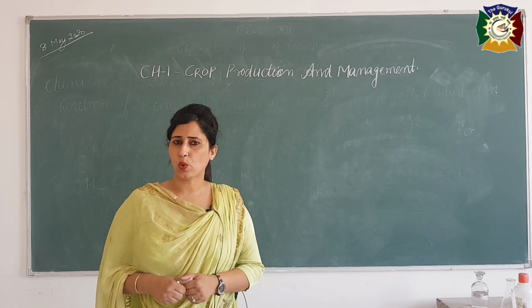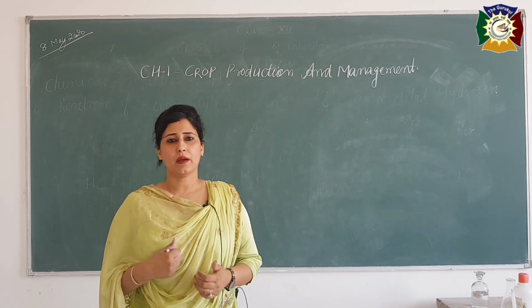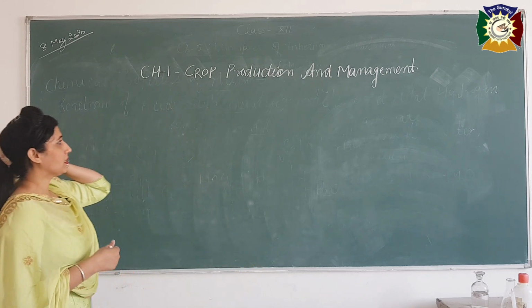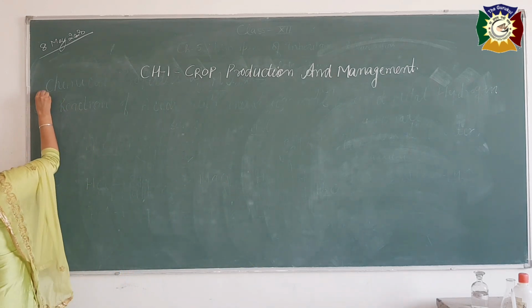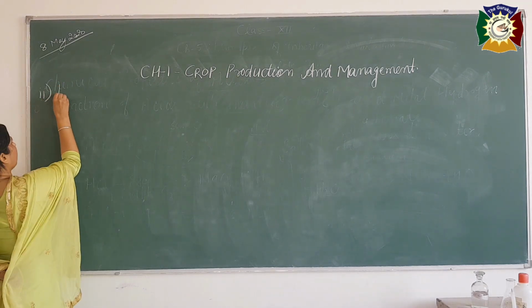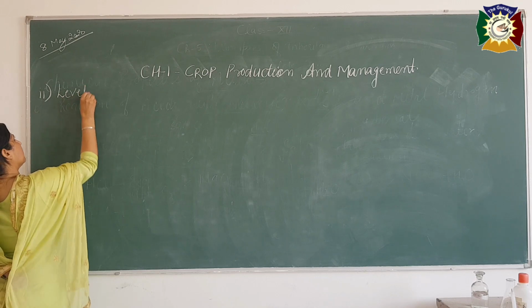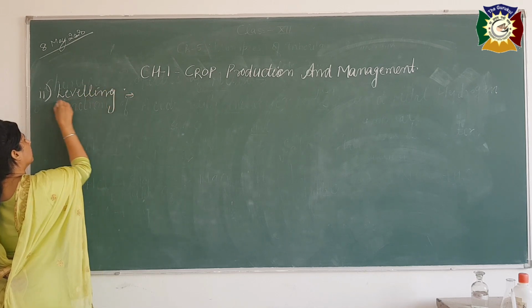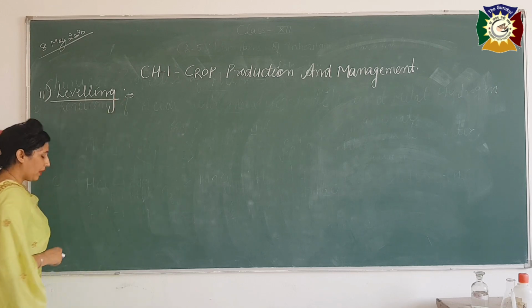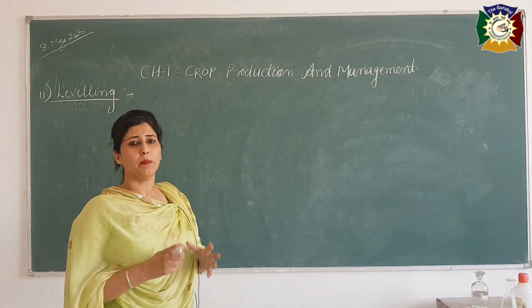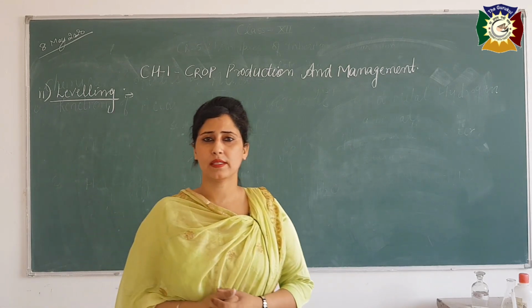We have discussed already about plowing and the advantages of plowing. So now we will discuss leveling. What was the second part of preparation of soil? That is leveling. See, even after plowing, there are some big lumps of soil present.